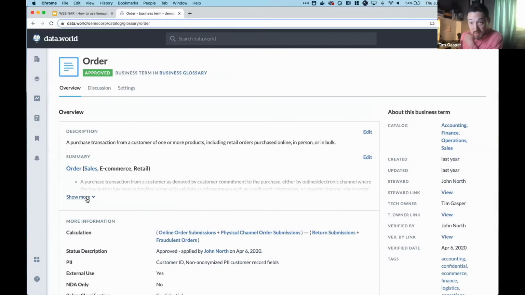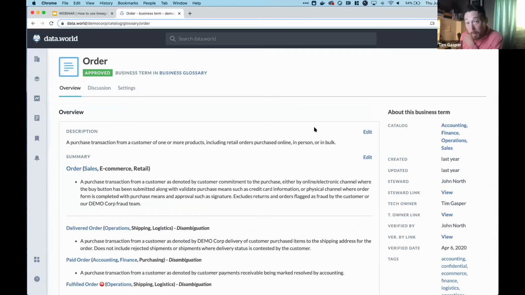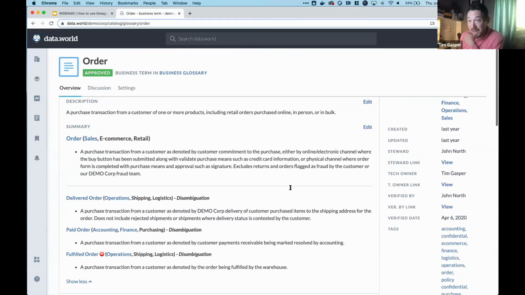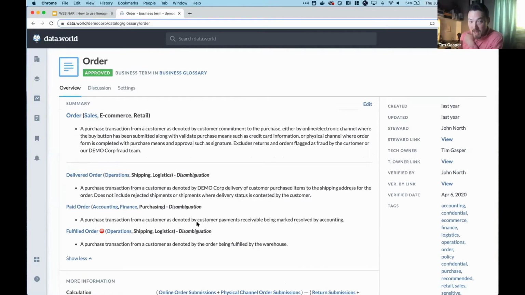So part of lineage at a very high level is also the lineage of meaning, the lineage of abstract representation, right? And so at our company, order really represents a purchase transaction where somebody has actually committed to the purchase in an online or electronic channel. So they've hit that buy now button. And it's important to then disambiguate that from other representations or meanings for this. So things like a delivered order or paid order or fulfilled order, right?